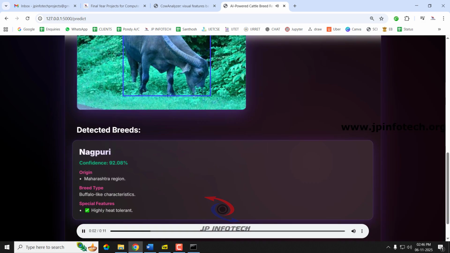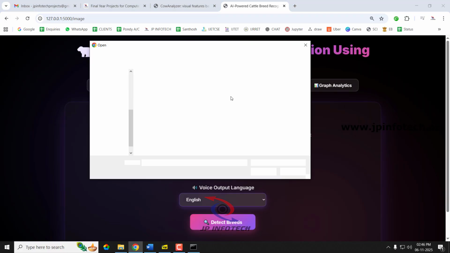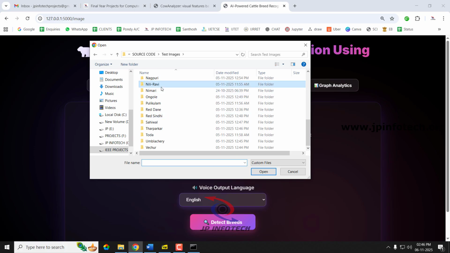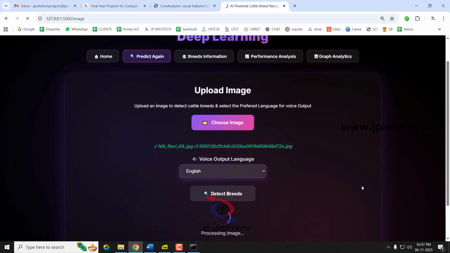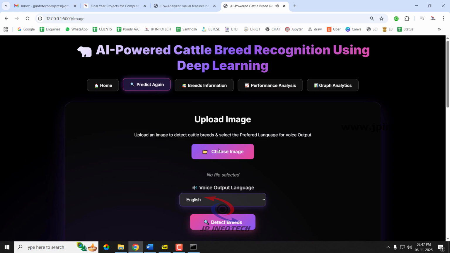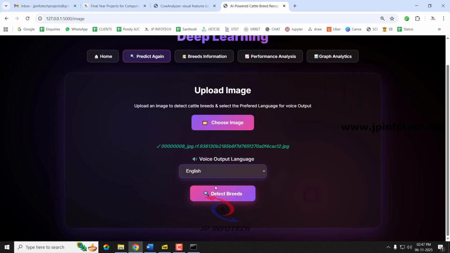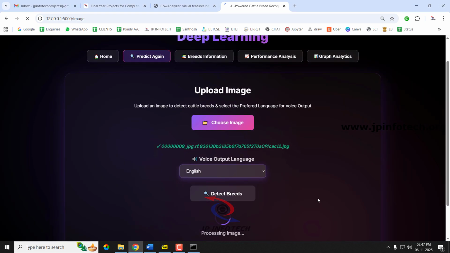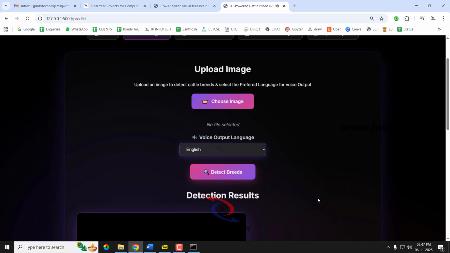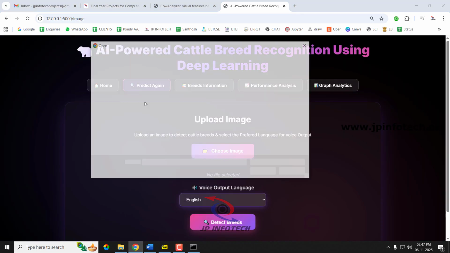Nagpuri, origin Maharashtra. So now it has predicted correctly as Nagpuri. Let us go for the next class. Neeli Ravi, origin Punjab. It has predicted correctly as Neeli Ravi. Now let me go for the next class. Nimari, origin MP. So it is predicted correctly as Nimari, and let us go to the next class.